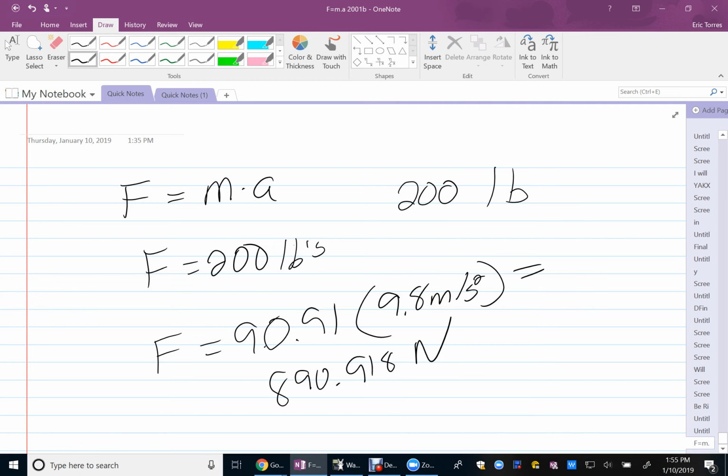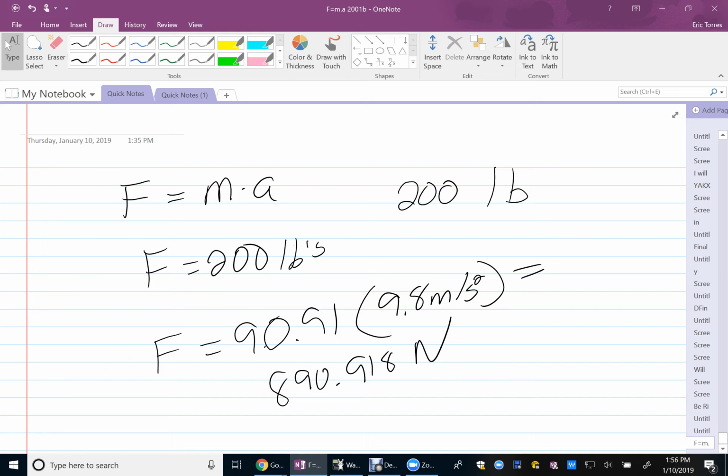And that would be the force to keep something of 200 pounds. Holding it, you would require 890.918 newtons. So, again, when you're talking about pounds, it's not just a difference in unit, it's a difference of how we look at those units. One is a force, one is a mass.